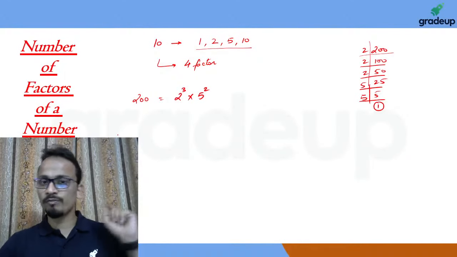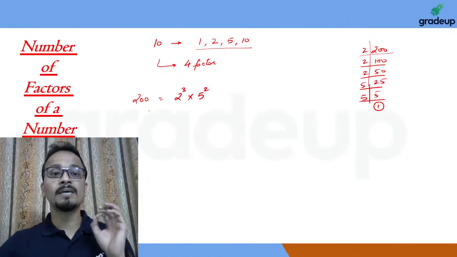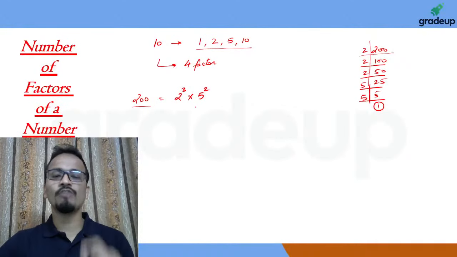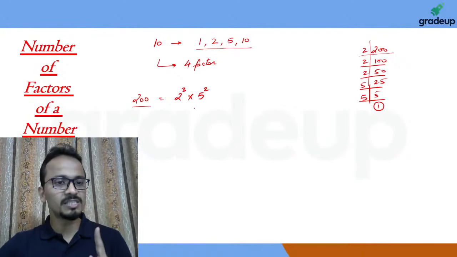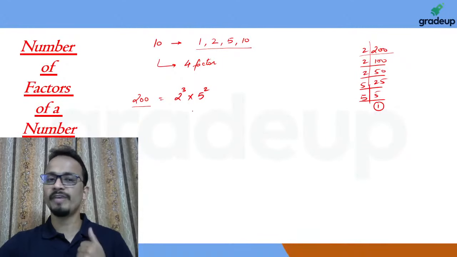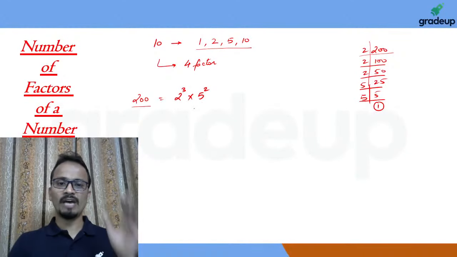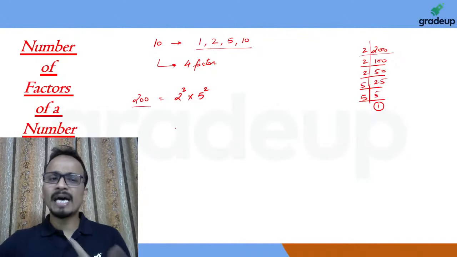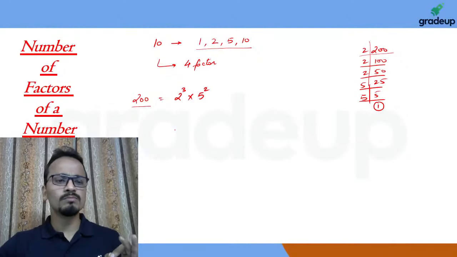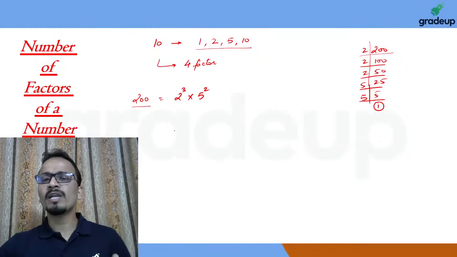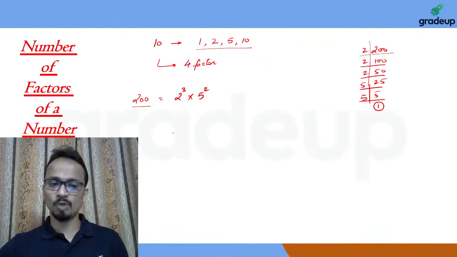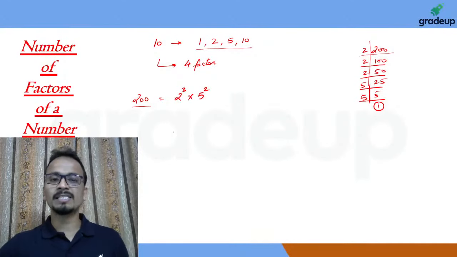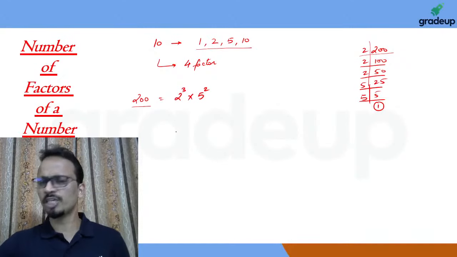Remember this word for the subsequent classes: prime factorization. What I've done is I've written 200 as the product of prime factors. This is the first step towards calculating the number of factors of any number. So I have written 200 as 2 cube multiplied by 5 square. Now, if I tell you the direct formula, then you will not be able to solve the questions that come on the application of this formula. So I refrain from telling the direct formula to my students. Let us understand what the formula is and the logic behind it.